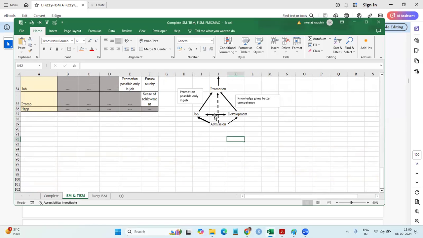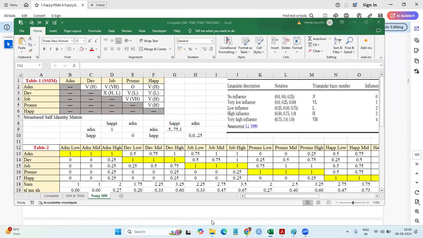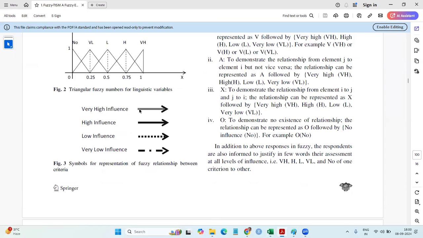So what we can do, instead of 1, we can use the 2-sided arrow. One is a thicker one, the other is as 1. So the basic idea is to use thickness: very high, thicker; high, slightly less; low, slightly less; and very low, very less; and no influence means dotted or something will come. This sort of diagram they suggest here. So they say when very high influence is there, make a double line, high influence a single line, low influence dotted, and very low dotted after this.